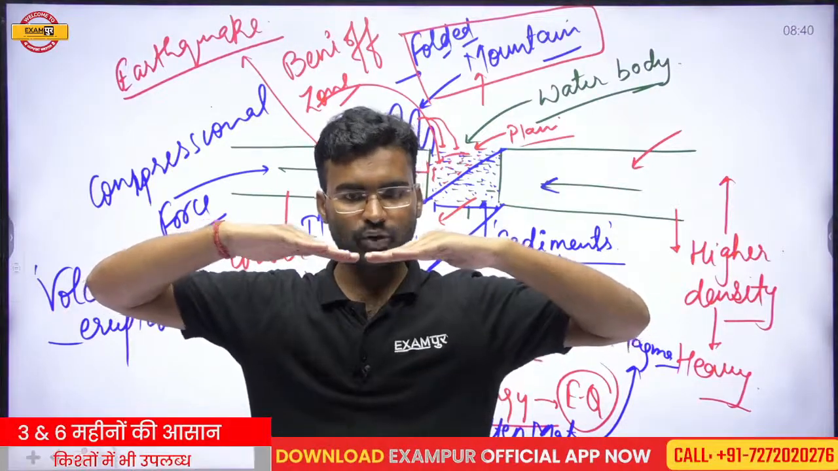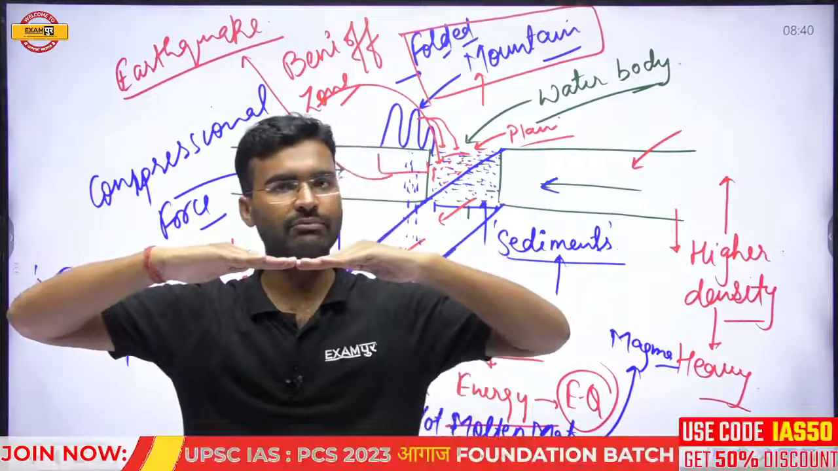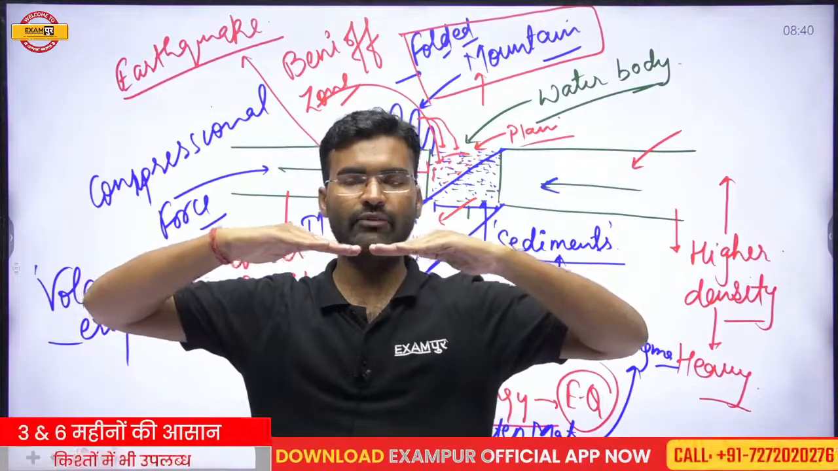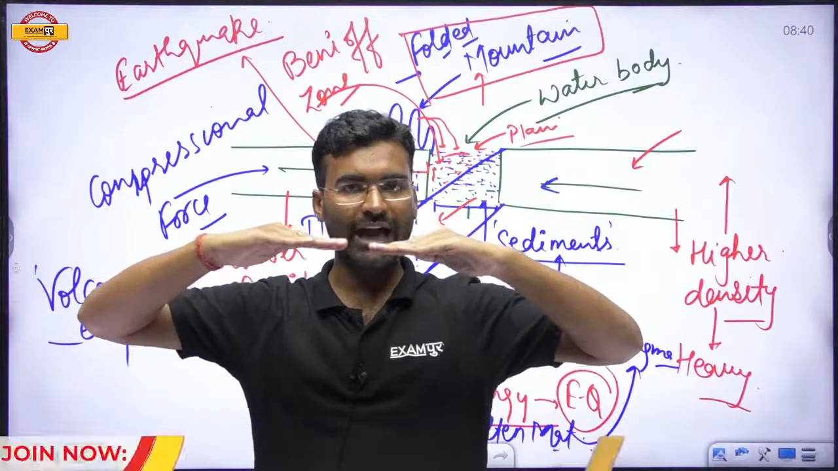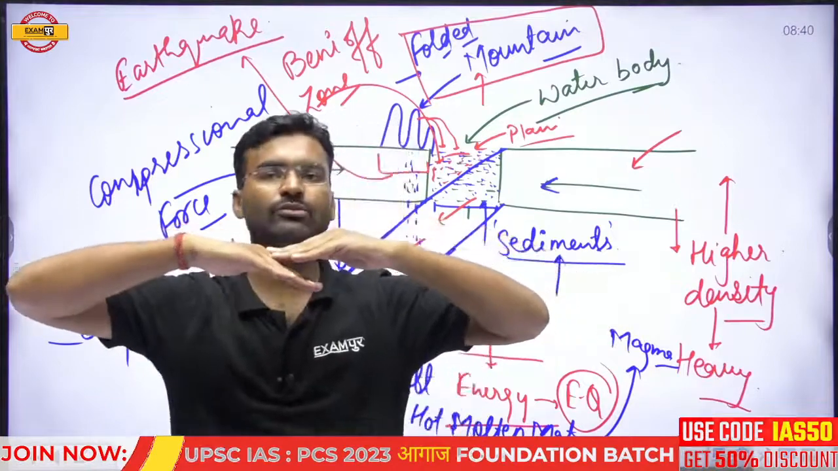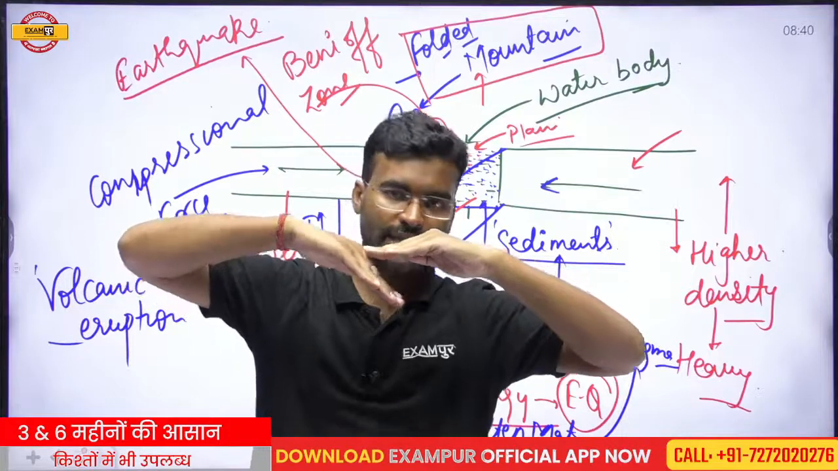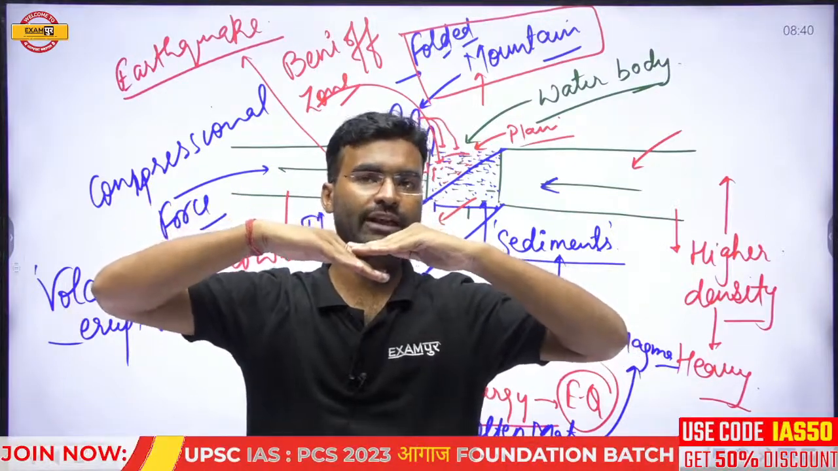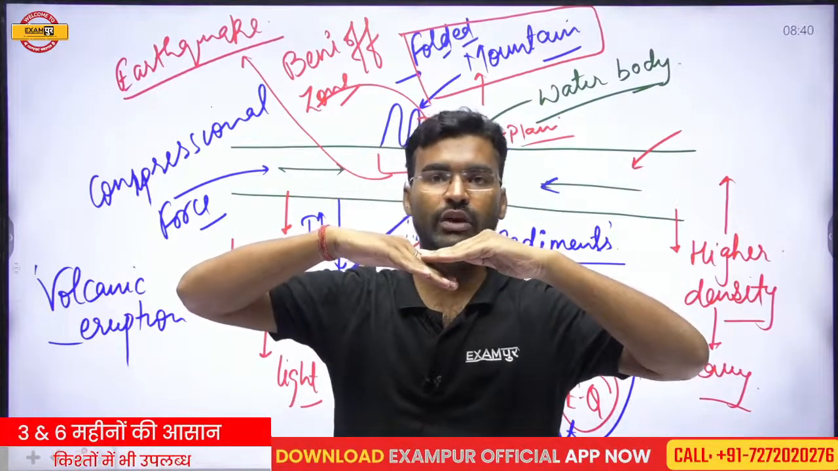When the gap is completely filled or the area of the water body is completely erased, then when this plate collides, after the collision, what will happen? After the collision, the heavier plate starts to move beneath this plate. Why the heavier plate? Because due to the high density, the heavier plate will start to move. If the heavier plate starts to move, friction will take place. If the friction takes place, that means this is responsible for the earthquake generation.